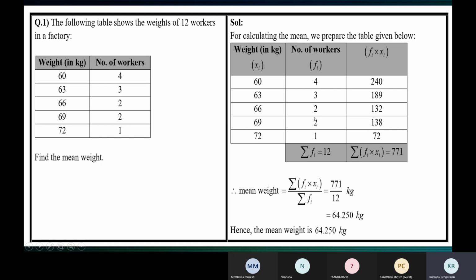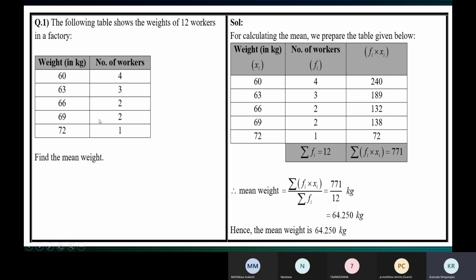And the total of the fi column, sigma fi. We use this symbol sigma, which means the total of the fi column and the total of the fi xi column. The total of the fi column, sigma fi, is 12. The total of the fi xi column, sigma fi xi, is 771.